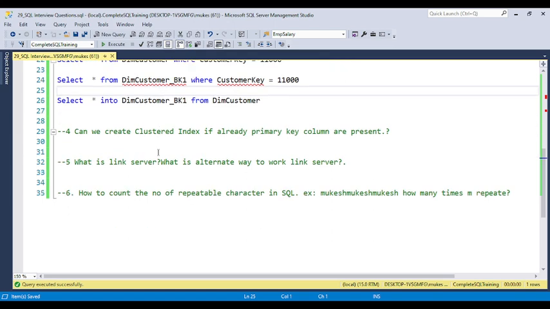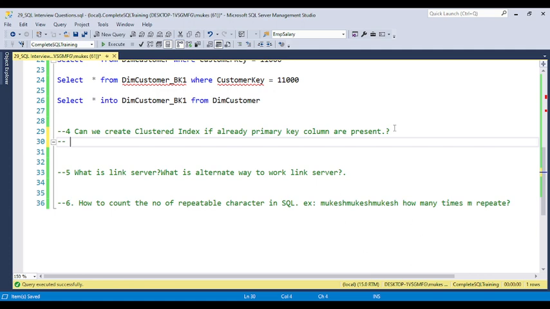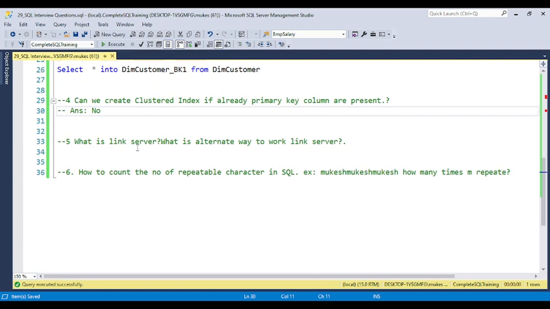Now the fourth question we have: can we create a clustered index if a primary key is already present? If the primary key is there, the table already has a clustered index created by default. So the answer will be no. Okay, so the simple answer is no, we can't create.